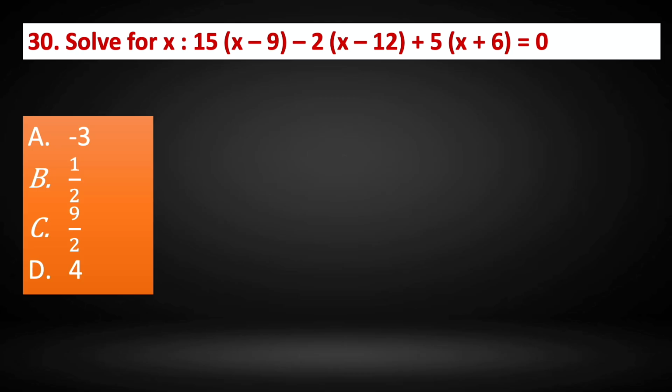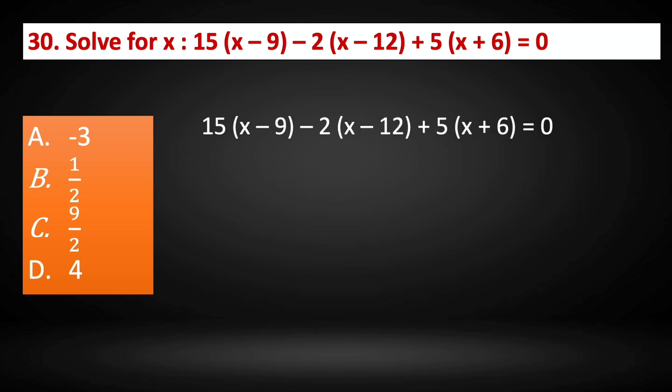Question number 30. Solve for x: 15 into (x minus 9) minus 2 into (x minus 12) plus 5 into (x plus 6) equals 0. Let's first write down the equation and then solve for x. So now we have to take the number outside the bracket and distribute it over the numbers inside the bracket. So 15 into x, 15x, minus 15 into 9. That gives us 135. So 15x minus 135 minus 2x, minus into minus, plus.